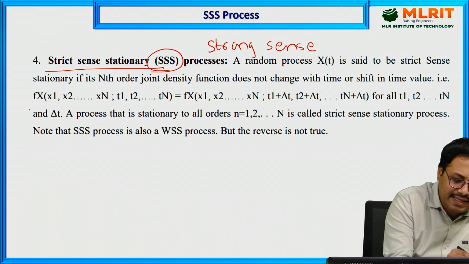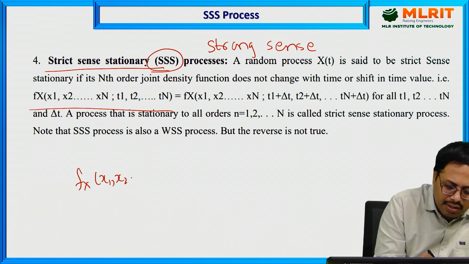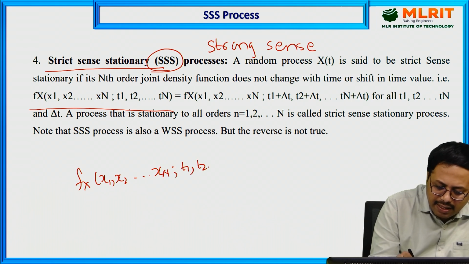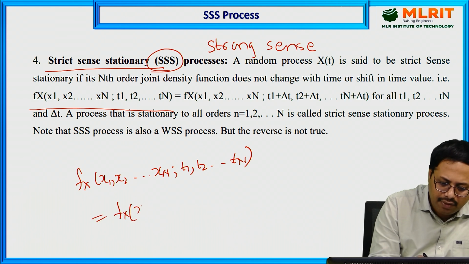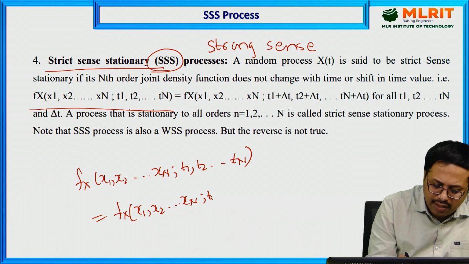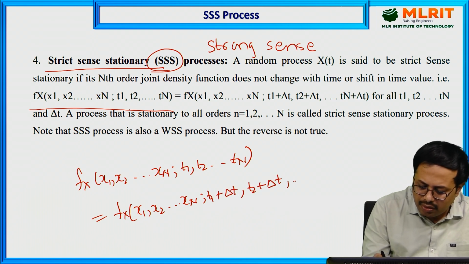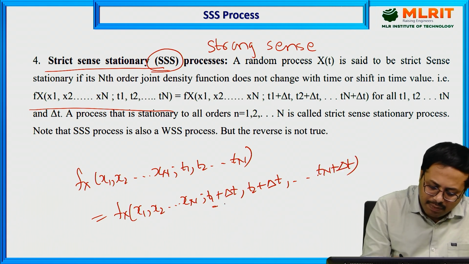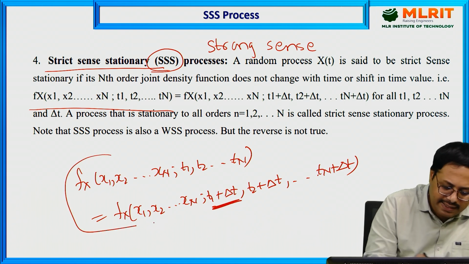If the density function f X of x1, x2, up to xn; t1, t2, up to tn is equal to f X of x1, x2, up to xn; t1 plus change in t, t2 plus change in t, up to tn plus change in t, that is, if you change the time instants the function must not change, then the condition is satisfied.